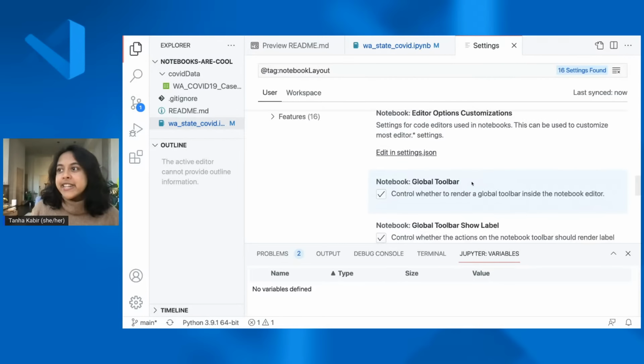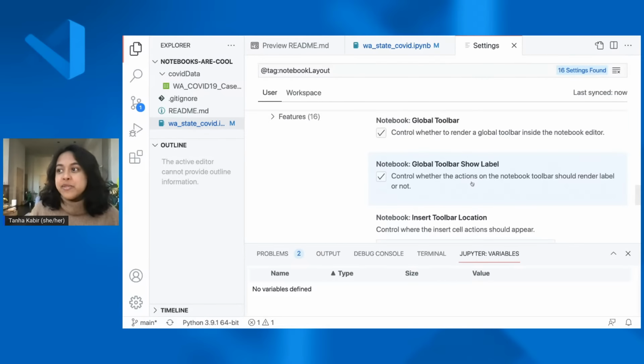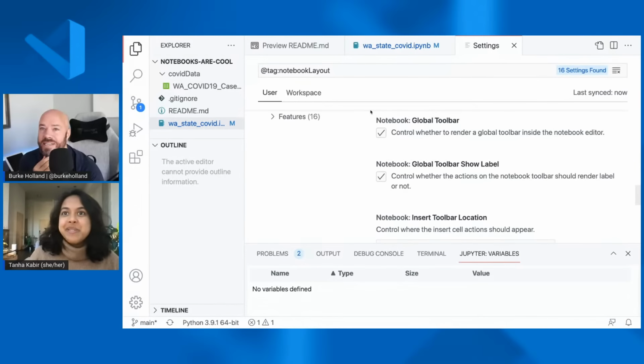And there's quite a lot here. Feel free to play around with it. We're always adding new ones. So if you're on Insiders, you'll always get the latest settings. Yeah, cool. I think that's all I want to share today.